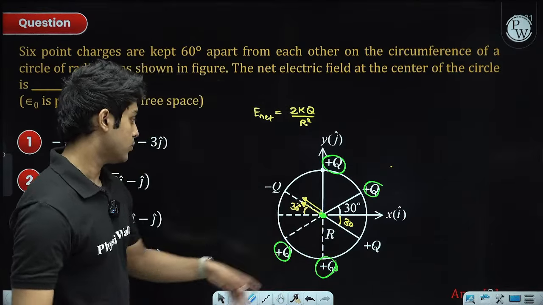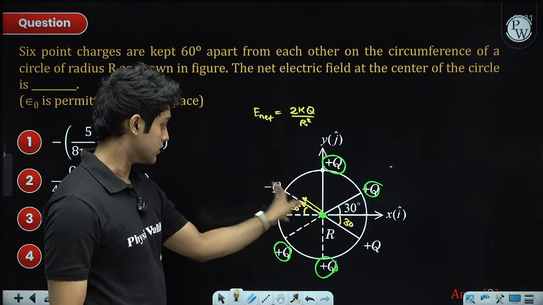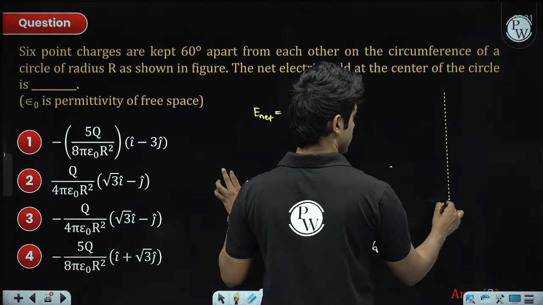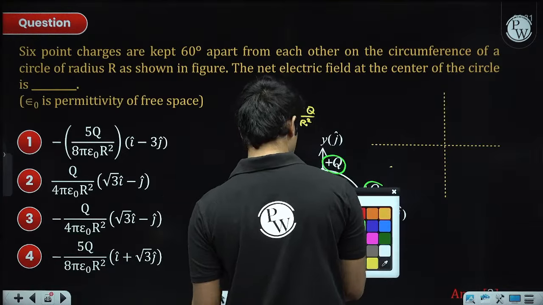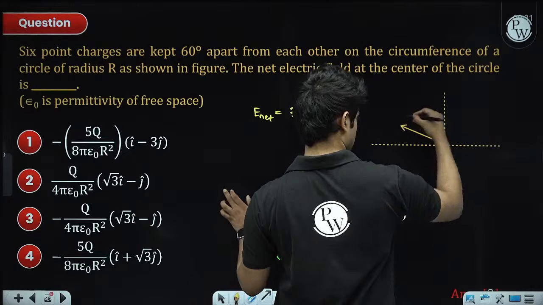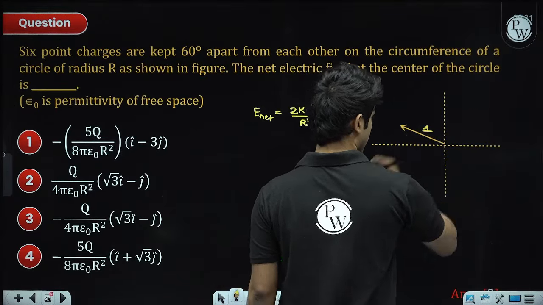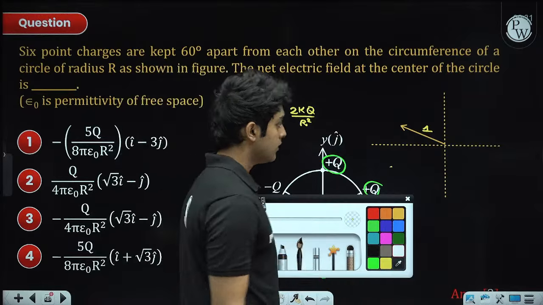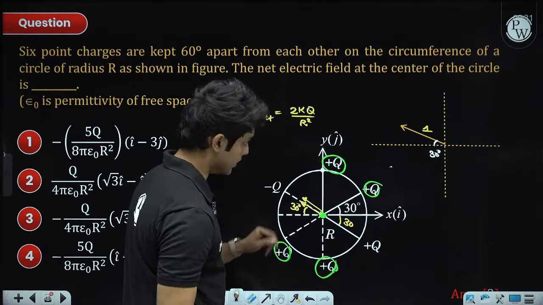So all we have to do is multiply this net magnitude with the unit vector in this direction. Okay, so how do we find that unit vector? The direction we are looking for is 30 degrees along this direction. So we'll take a vector whose magnitude is 1 because we are looking for the unit vector. This angle is 30 degrees.